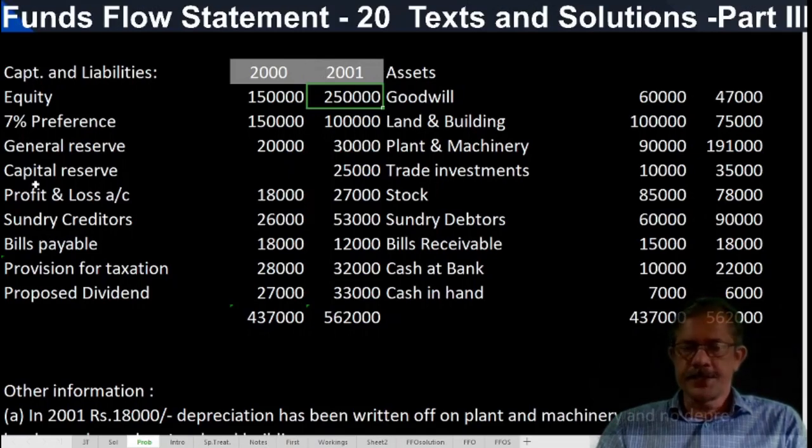Even if an exchange transaction, it will be shown as a source as well as an application in the funds flow statement, because exchange transactions do not increase or decrease working capital. So both as a source as well as an application it appears.